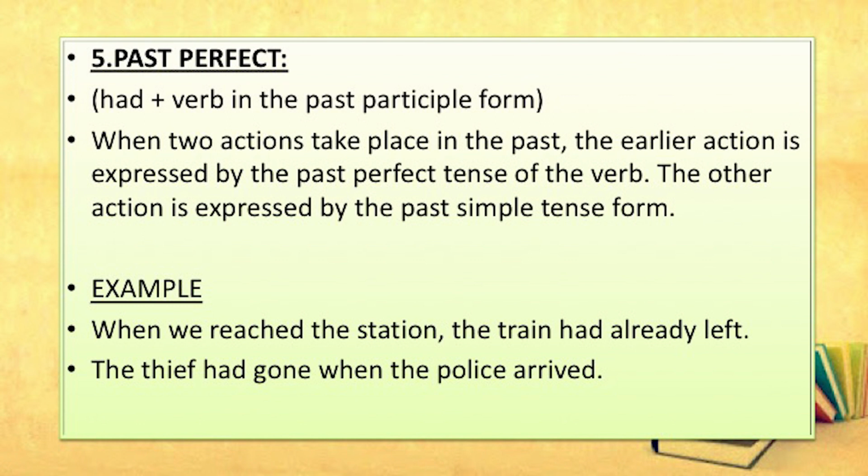So, when we reached the station, it takes simple past, and the earlier action, the train had already left, takes past perfect.